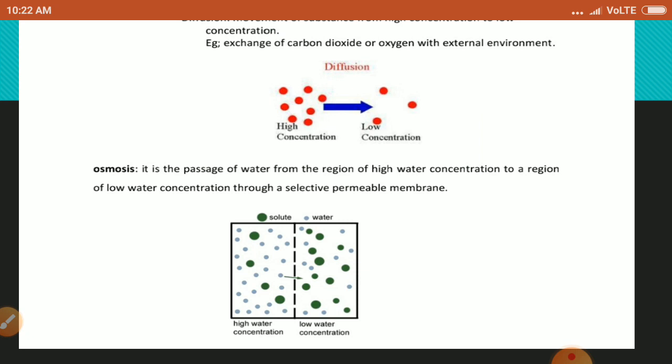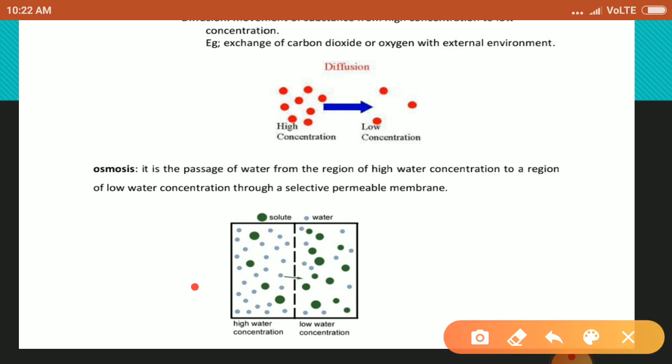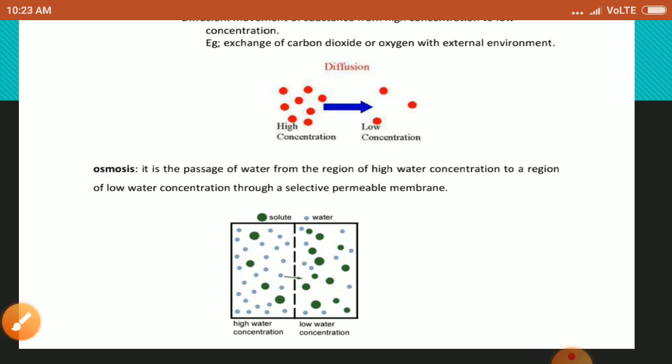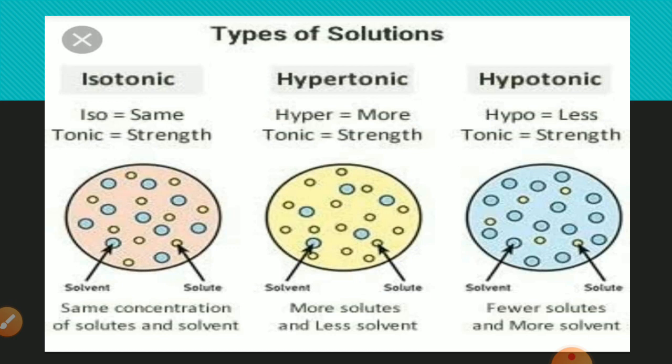The movement of water across the plasma membrane is also affected by the amount of substances dissolved in water. Thus, the passage of water from a region of high concentration to a region of low concentration through semi-permeable membrane is called osmosis. On the basis of amount of solute and solvent, different type of solutions may be there. These solutions are isotonic solution, hypertonic solution and hypotonic solution.